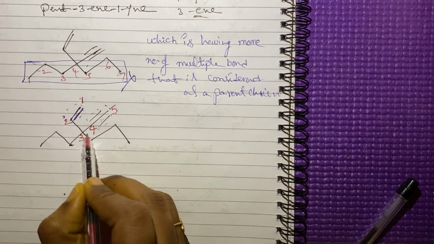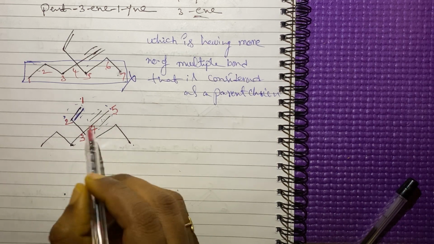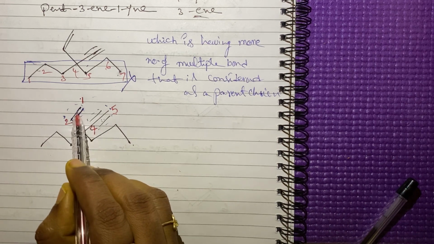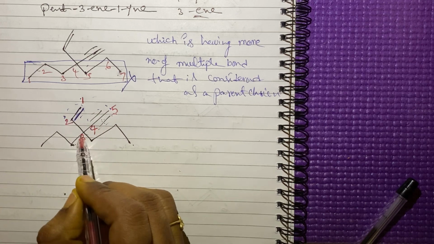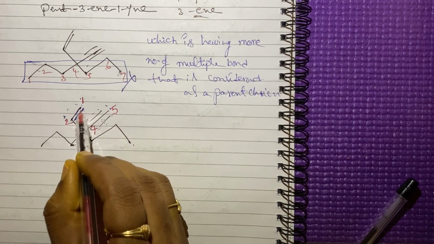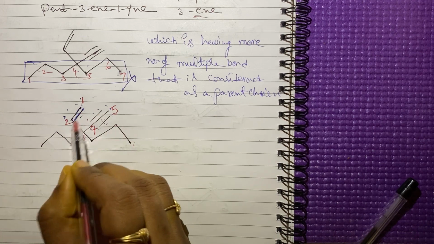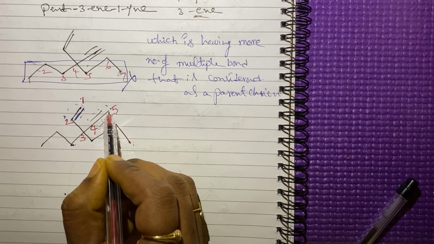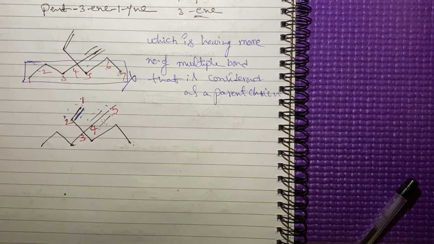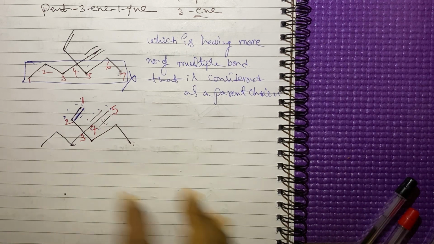We should not take this one as a parent chain. Why? Because we have to select the chain with more bonds as the parent chain. If you take this one, it will have only one bond. If you select this one as a parent chain, we'll get the multiple bonds, right? Like that we have to select.